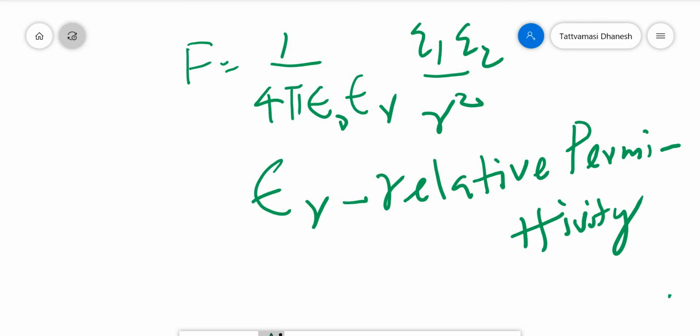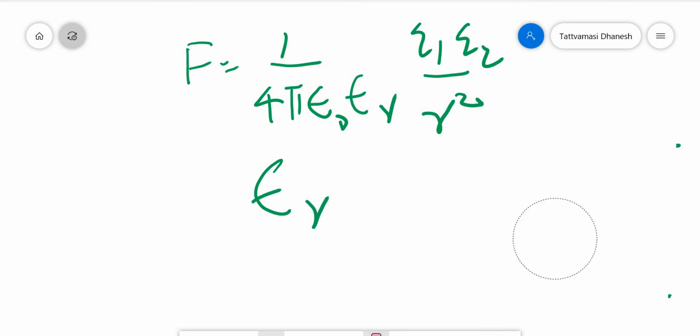So this is all about Coulomb's law. Coulomb's law states that the force of attraction or repulsion between 2 point charges is directly proportional to the product of the charges and inversely proportional to the square of the distance between them. The same equation you can write in vector form. So I will show you that as well. You need to put the vector sign here.